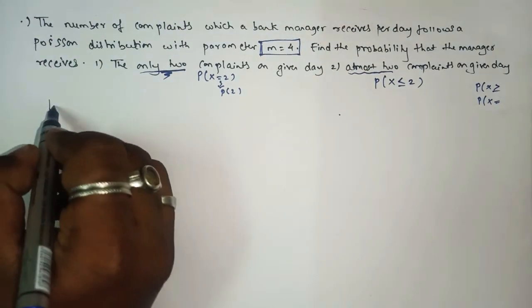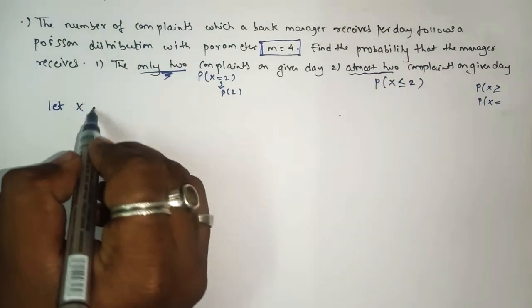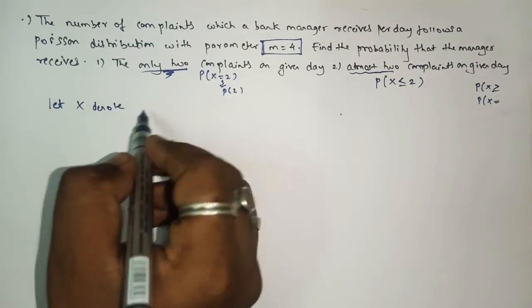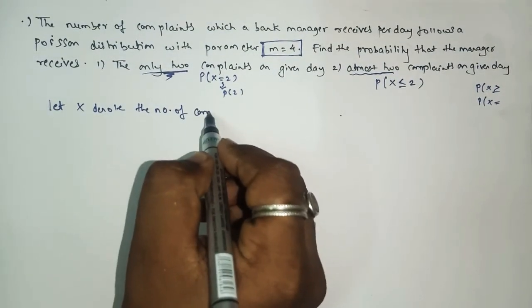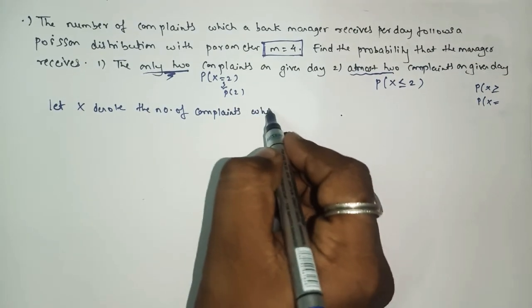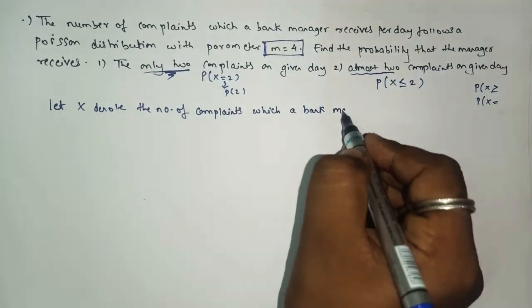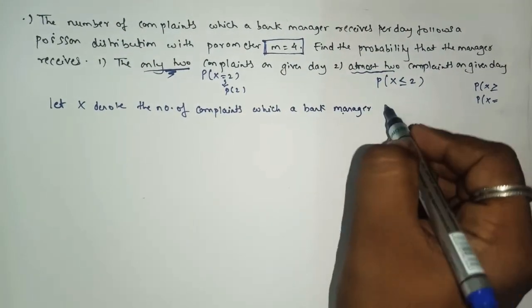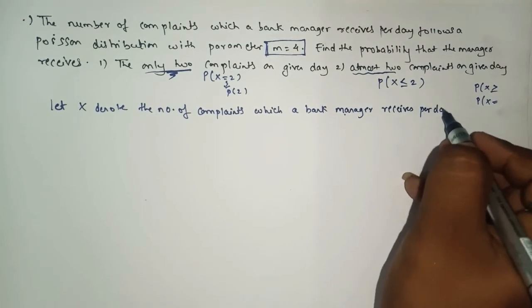So your first step in the statement sum: first you will write, let x denote the number of complaints which a bank manager receives per day.